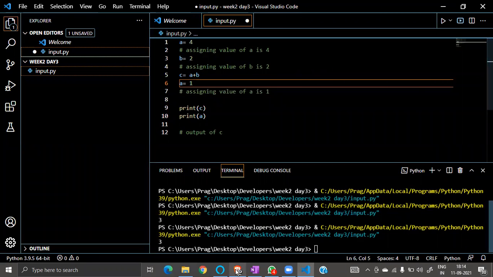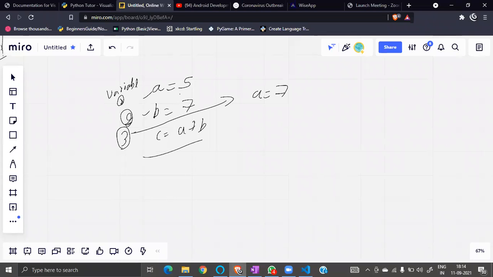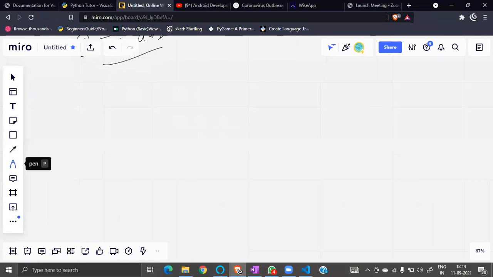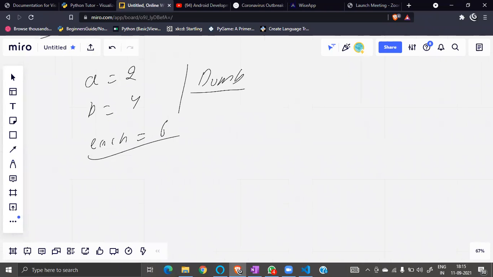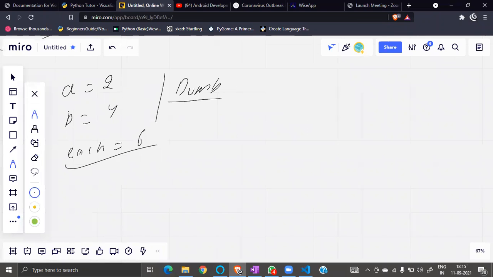Yeah, great. So suppose I want to ask for a variable. Okay, it's a dumb program, right? Each time I am just rewriting it, so it gives 6 every time. It is a dumb program, it's not doing much. I want something that should give the square.